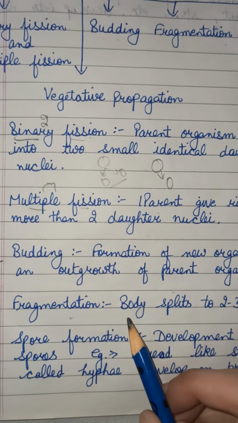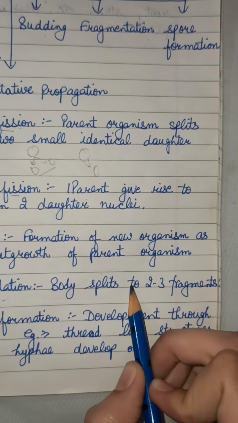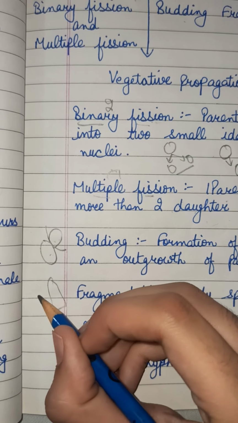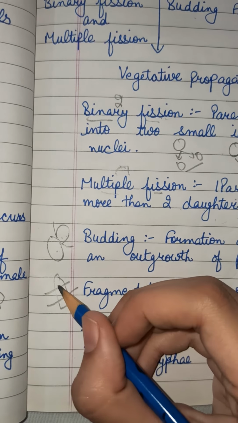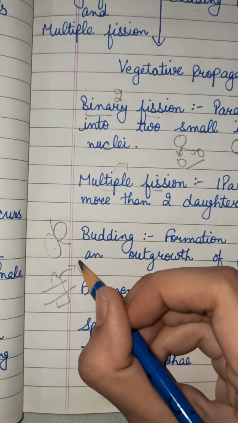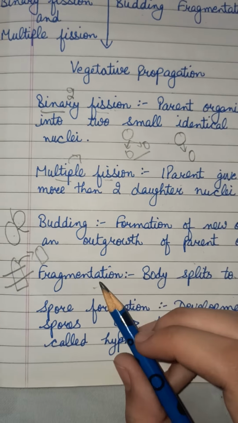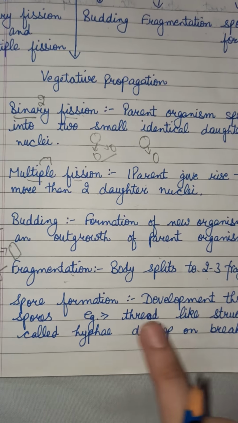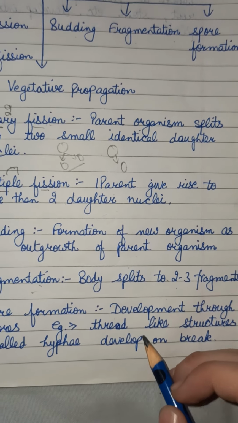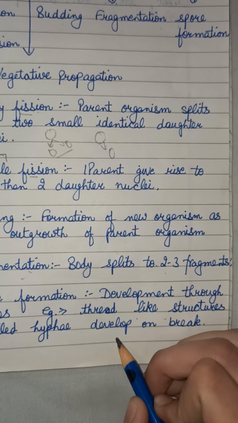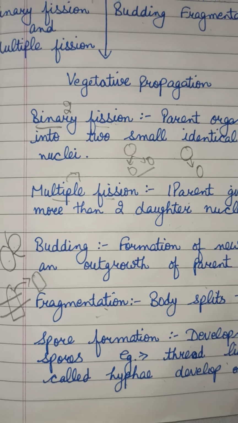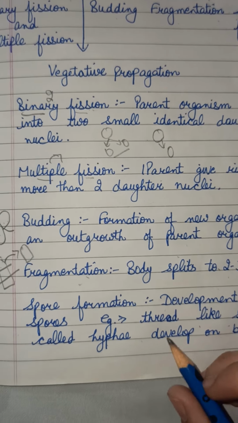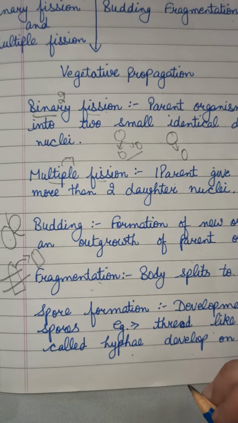So now next is fragmentation. The body splits into two or three fragments. Like, one body is here. Now it will split into two or more fragments, and these will develop into full organisms later on. So this is our fragmentation. Next is spore formation, that is, development through spores. For example, thread-like structures called hyphae develop on bread. As we have seen, some kind of mold grows on our bread, so that is our hyphae, and this is spore formation.